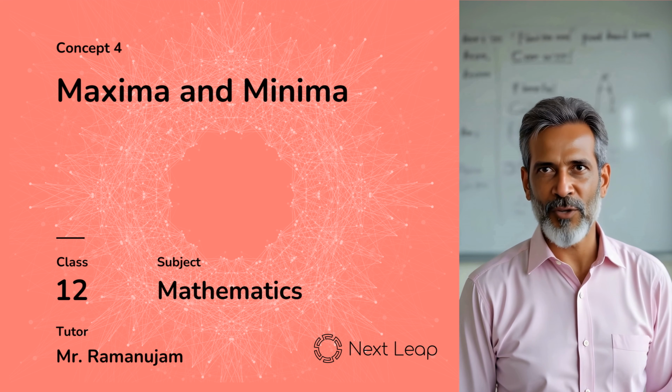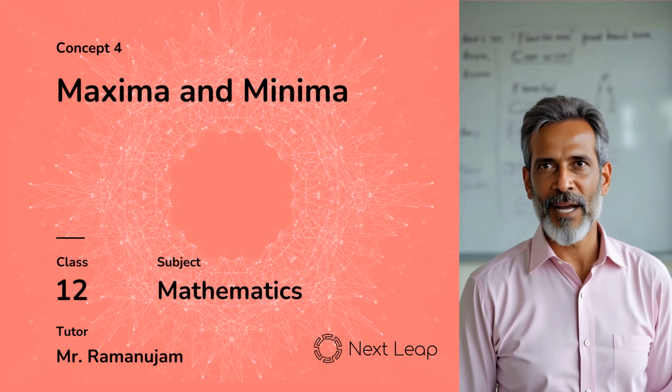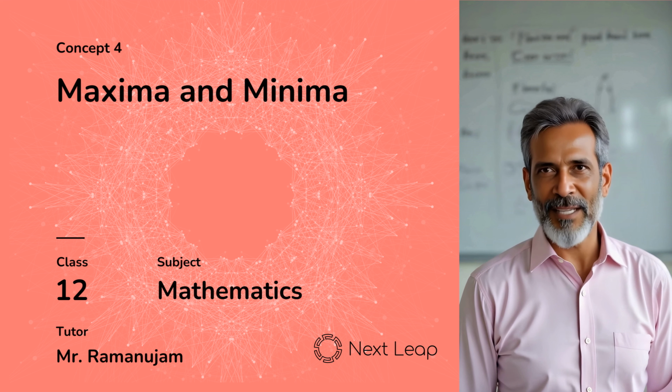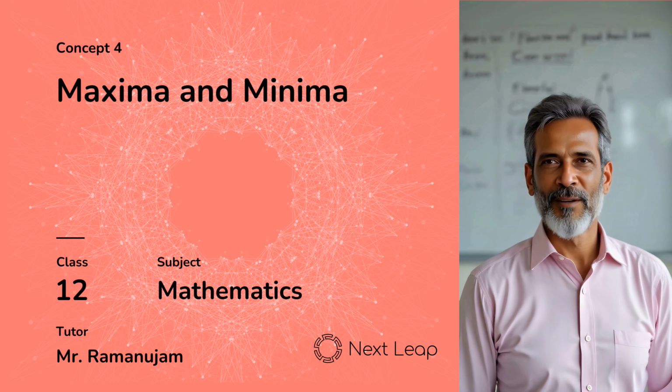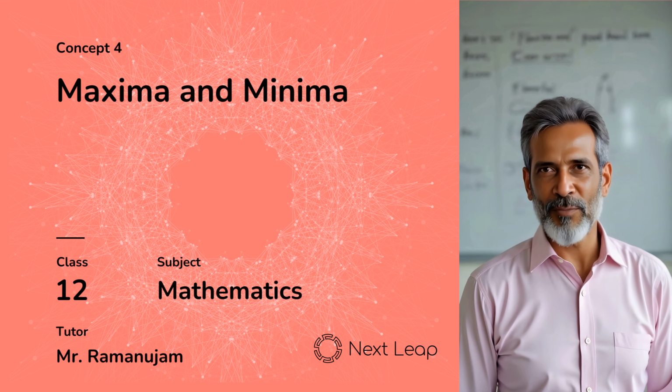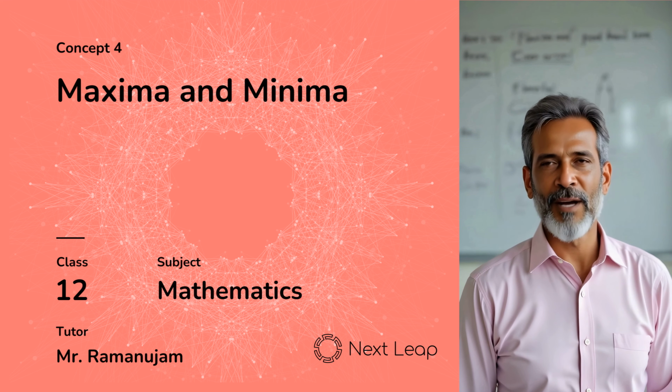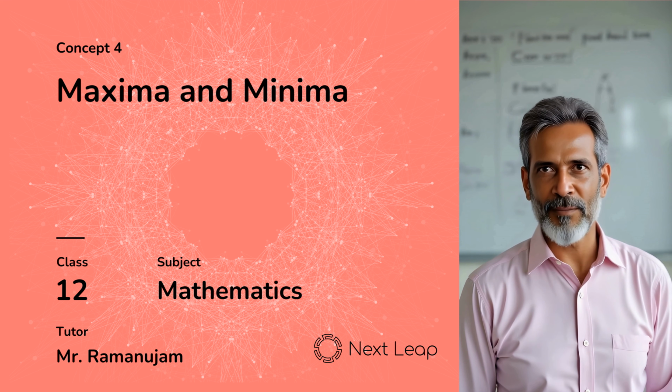The highest point on a hill is called a maximum and the lowest point in a valley is called a minimum. These are the turning points of a function, and they tell us about where the function reaches its peak or its lowest value. Now, why do we care about these points?